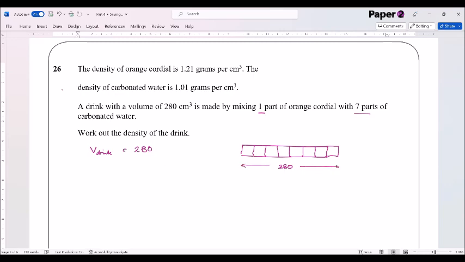So the first thing I'm going to do is 280 divided by 8 to find out how much goes in each part. 280 divided by 8 gives me 35. So I've got 35 of orange, and then for the water, we can work out that that's 7 times 35, which gives me 245. So all of that is 245, my water. And obviously each one of those boxes is 35. Okay, well, we know that density is equal to mass divided by volume.